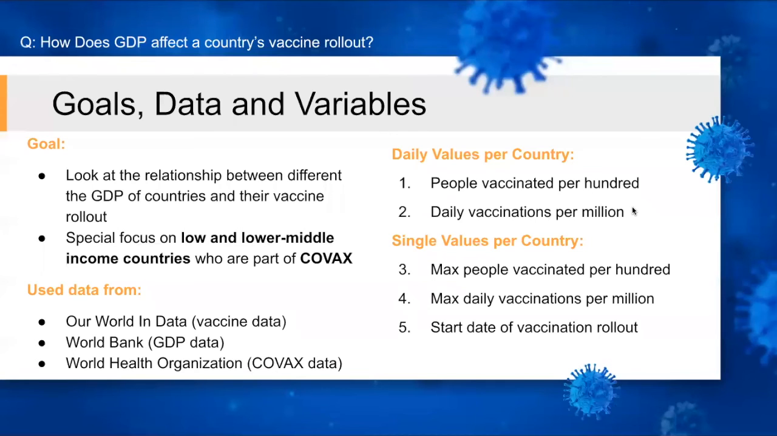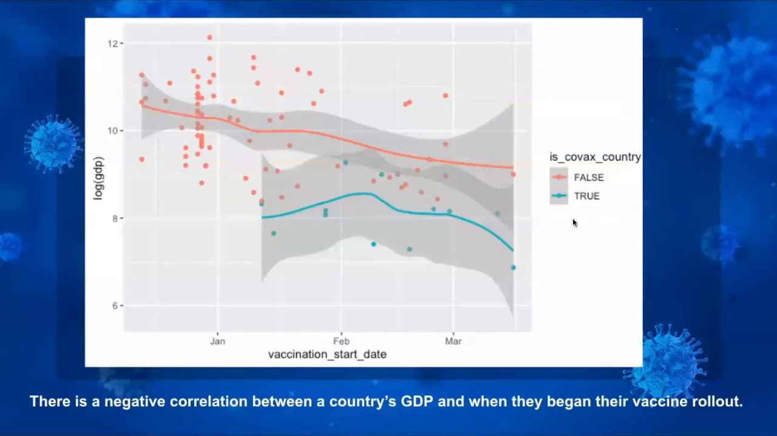And we highlighted countries that were part of COVAX, which was an initiative in which higher income countries helped bring vaccines to more vulnerable lower and lower middle income countries. We start with a graph which compares the date the country began giving vaccines to the log of the GDP. And as you can see, higher GDP countries did start giving vaccines earlier, and countries that were part of COVAX got the vaccine almost a month after the majority of higher GDP countries.